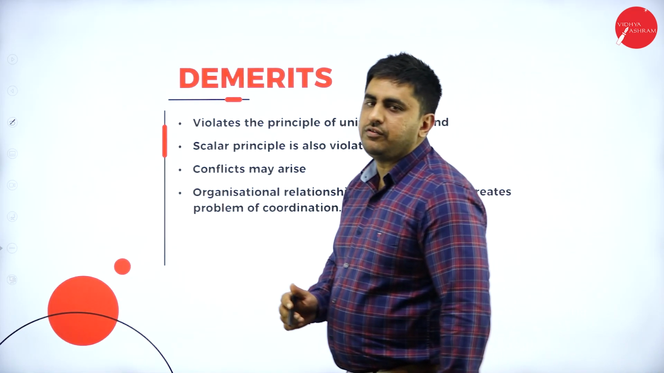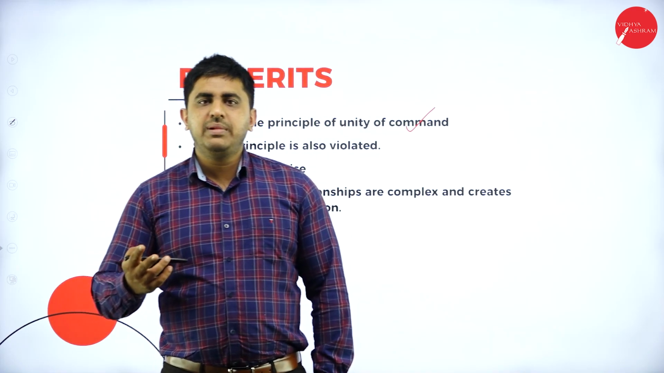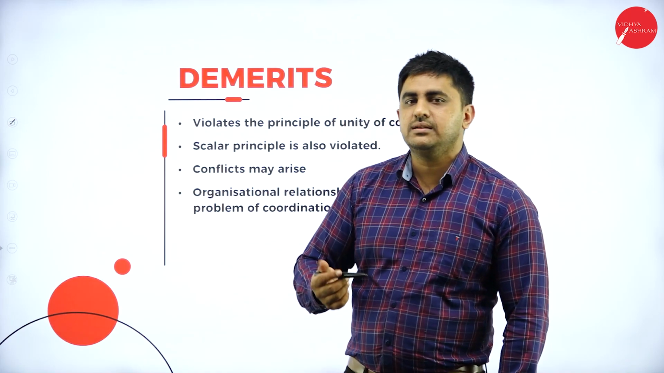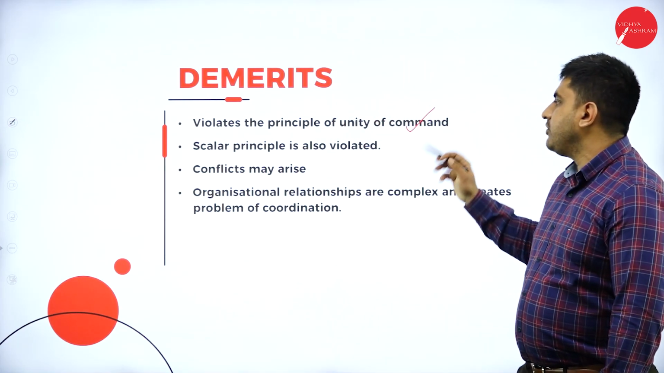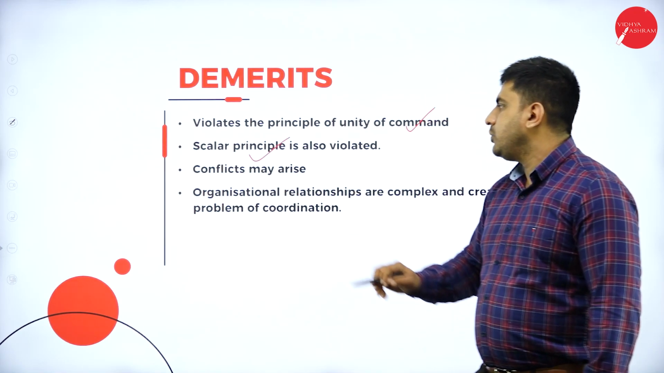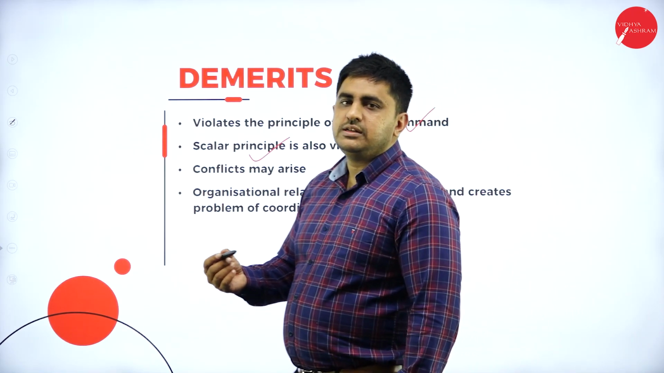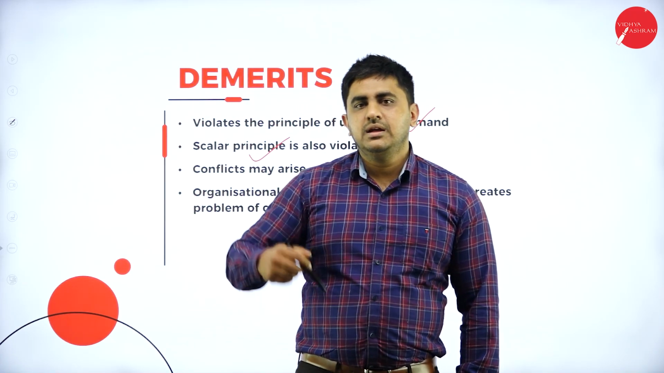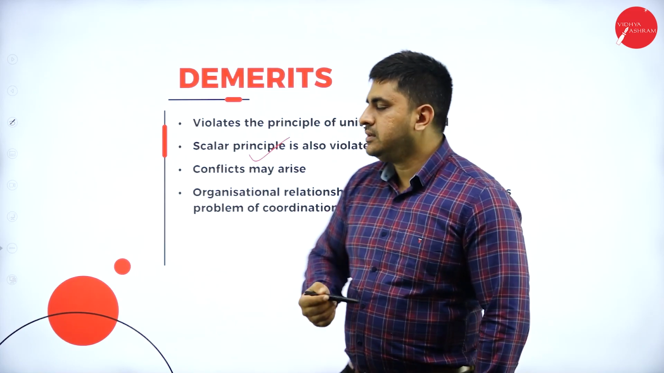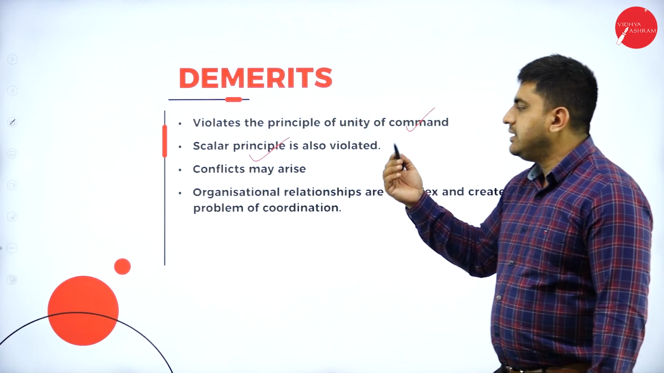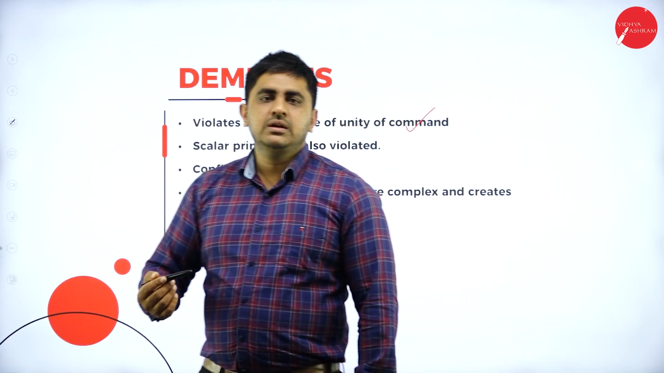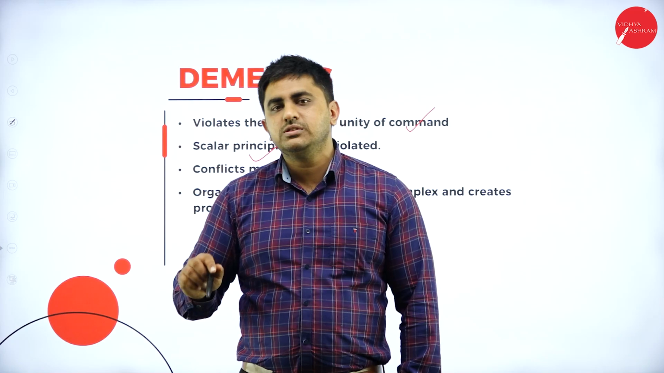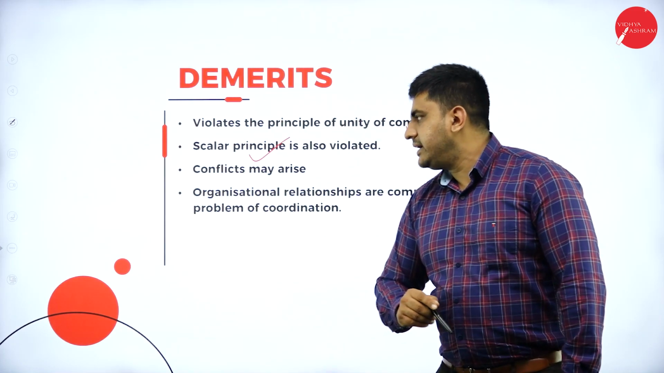So the principle of unity of command is violated because two people are giving commands, that is departmental heads as well as the project manager. So it violates the principle of unity of command. Scalar principle is also violated. Here there is no vertical chain of command, there is also horizontal chain of command, that is general manager is giving command to middle level, middle level is giving to the employees. At the same time, project managers are also giving commands. So there is horizontal chain also. So scalar chain is also violated.